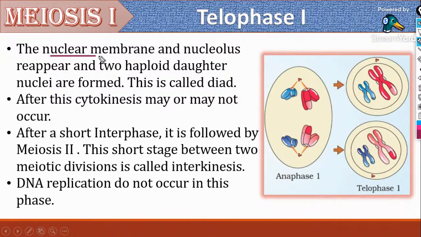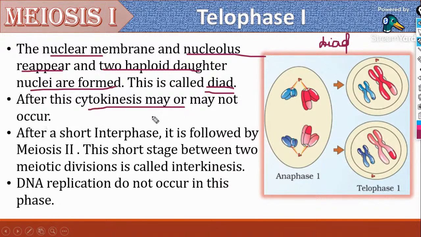So in telophase 1, nuclear membrane and nucleolus reappear. We have said that at the stage of diakinesis, at the end, they disappear. So they reappear in telophase 1, and 2 haploid daughter nuclei are formed. You can see 2 haploid daughter nuclei formed, and that is known as a dyad.